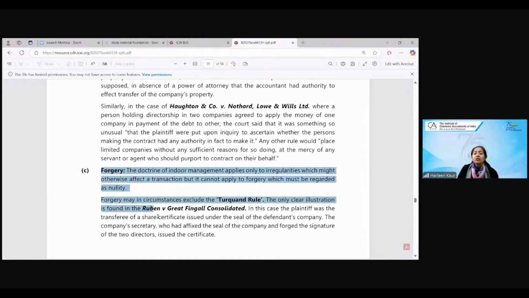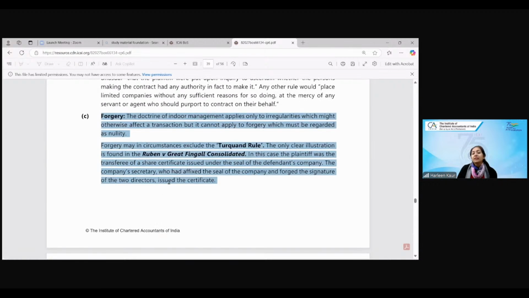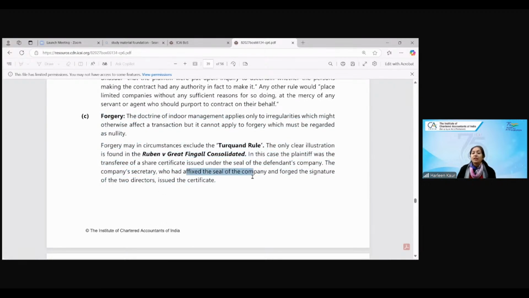And forgery is the most important case, which you will see in n number of question papers. They will give you a case that there was a company secretary. He had affixed the seal of the company and forged the signatures. Forged means fake signatures. The doctrine of indoor management does not apply to forgery. If you have done any forged or fake signatures, then that respective company secretary will be held liable. You have to learn the name of this case law, Ruben versus Great Barrier Consolidated.